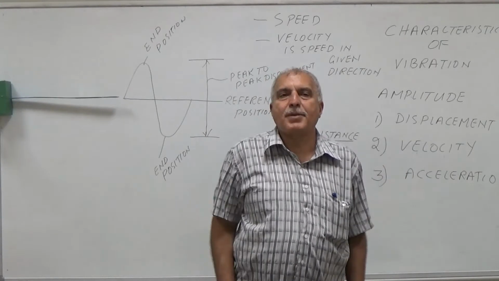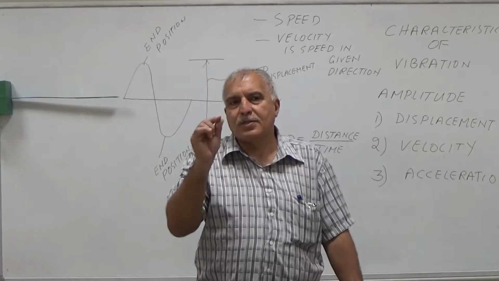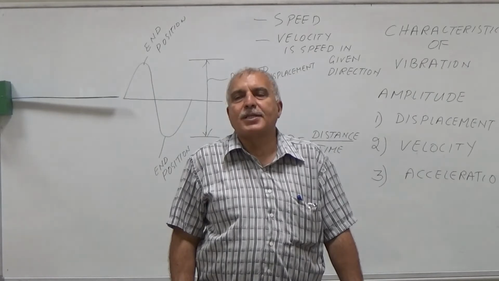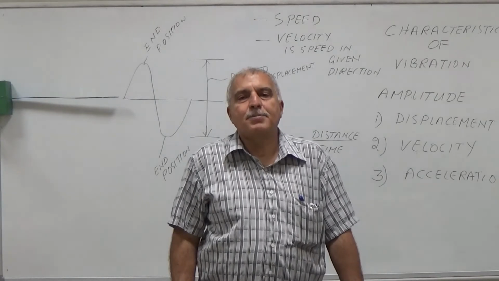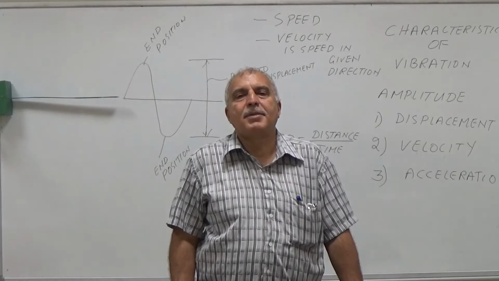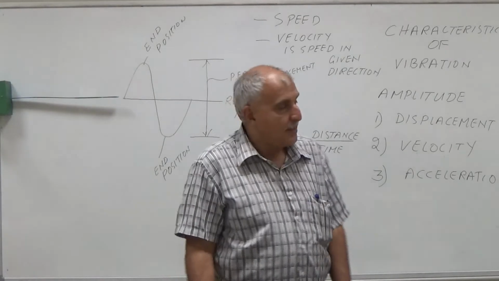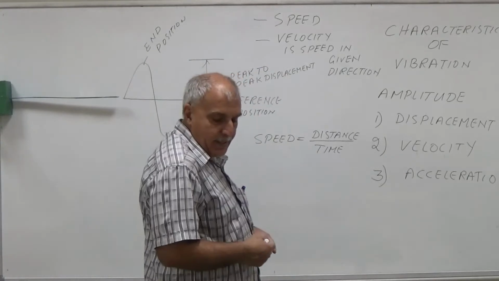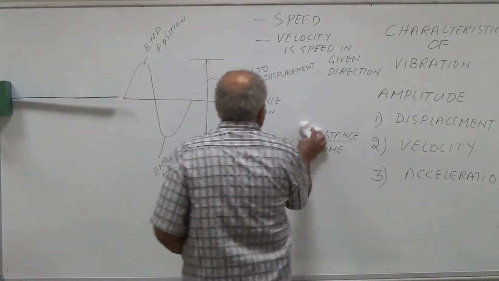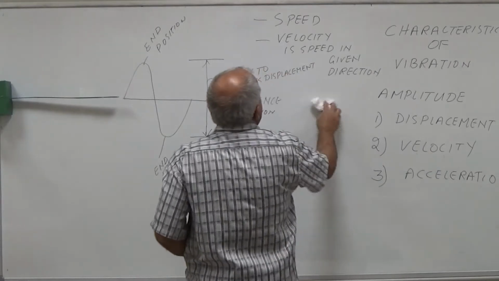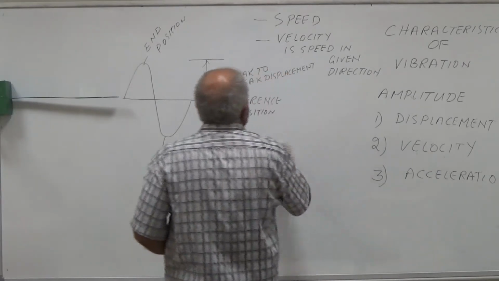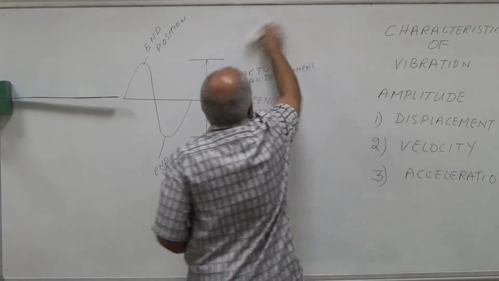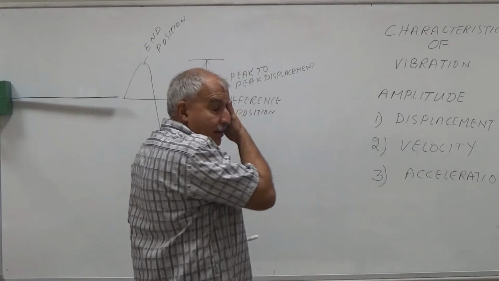But in case of vibration, because it is a small movement, we measure the velocity in inch per second and millimeter per second.